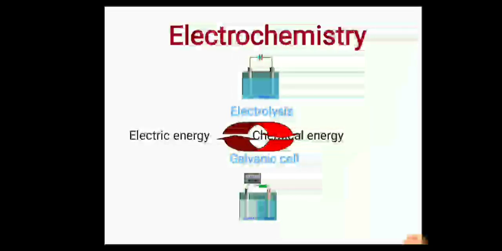Electrochemistry. In electrochemistry, there are two cells: first is electrolysis, and second is the galvanic cell. There are two energies: first is electrical energy and second is chemical energy.